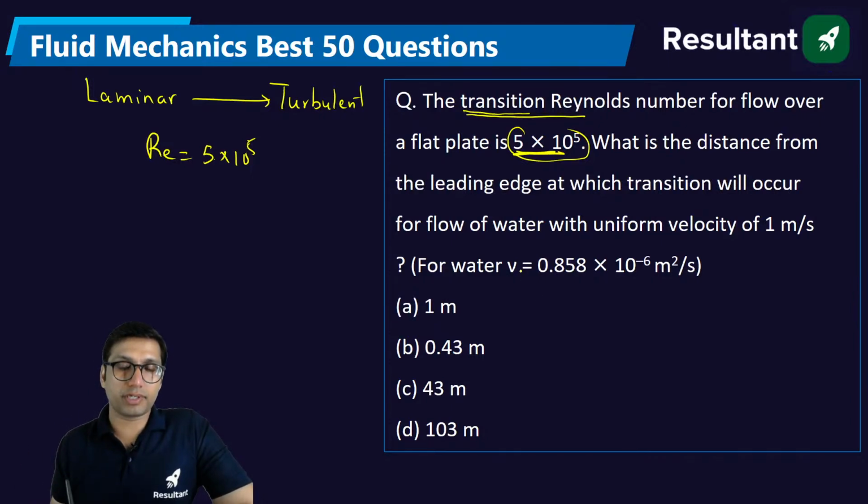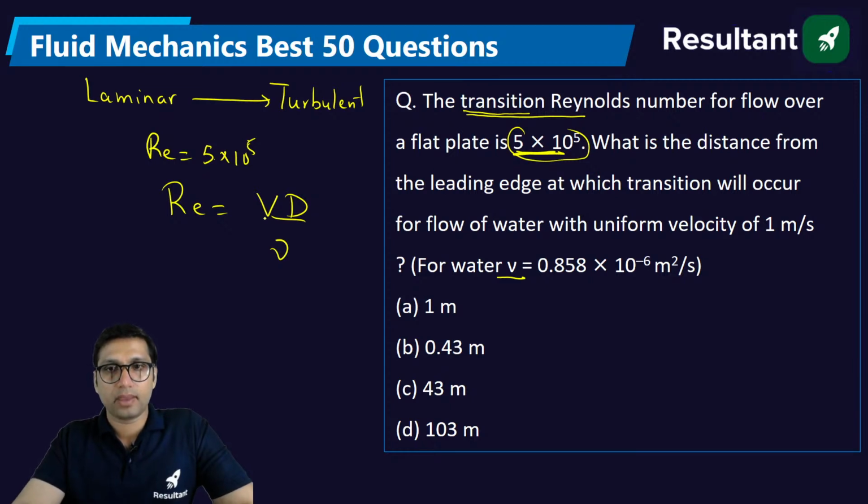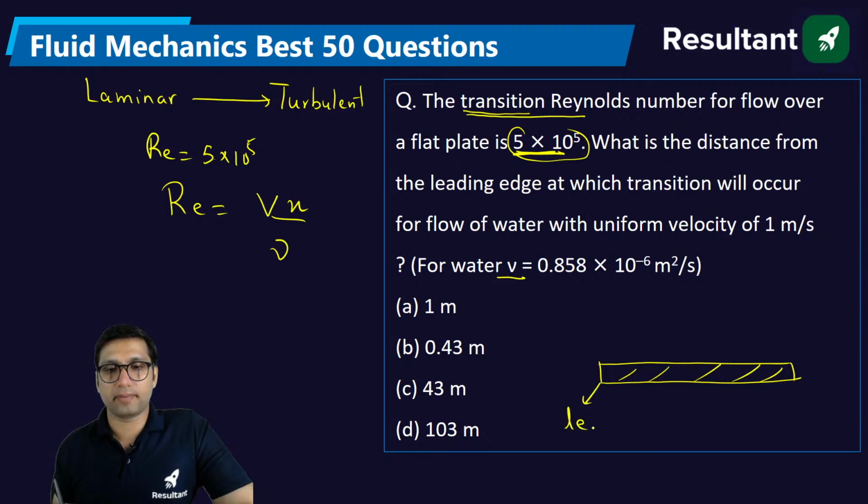Now in this question they have given the kinematic viscosity. Reynolds number is equal to V into D by nu. This is the formula we'll be using here. What is the distance from the leading edge? So here we will not be using D. Here we have to use X. We are having a flat plate, and this is the leading edge.